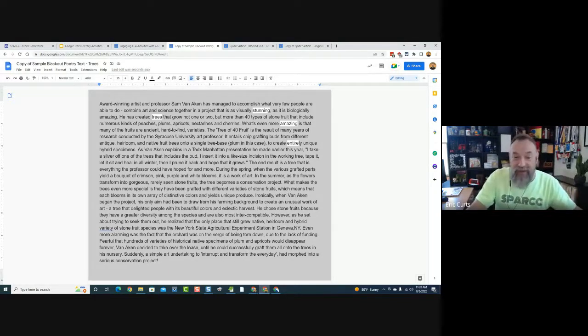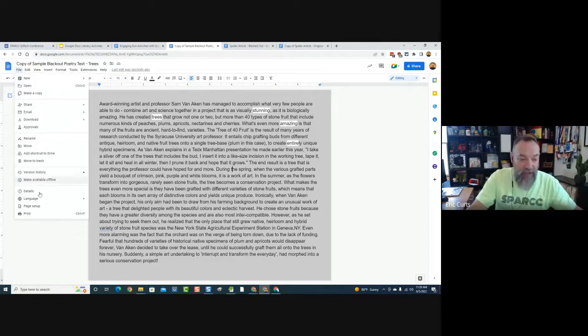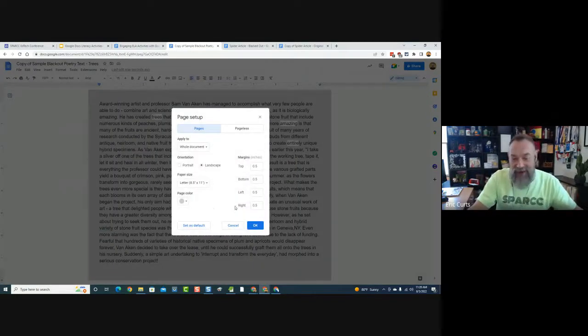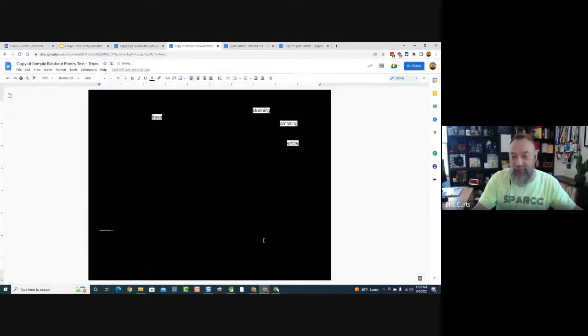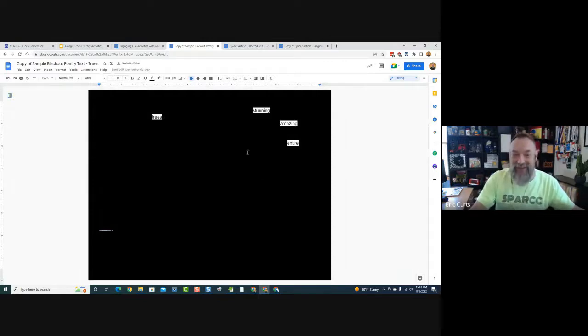Step 3 is we go back and we change the background one more time, and you'll see what happens. What we do is we go back into the File menu, we go down to Page Setup, and we're going to once again change our background, but this time, you guessed it, we're going to make the background black. Now, why? Because what that's going to do is everything that didn't get highlighted will suddenly disappear, because it'll be black text on a black background, and only the words we highlighted will still show up. So let's try that. Let's make the background black, hit OK, and boom, there you go. And that's the idea. Now just the text that you selected is left behind.